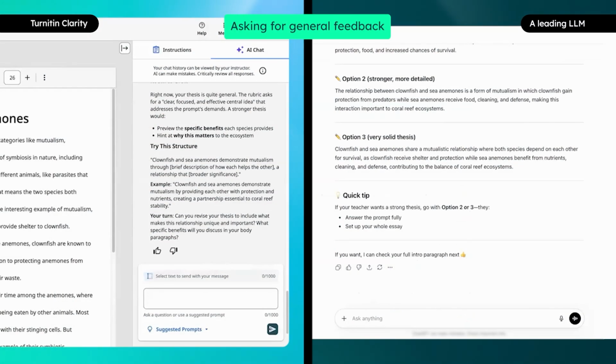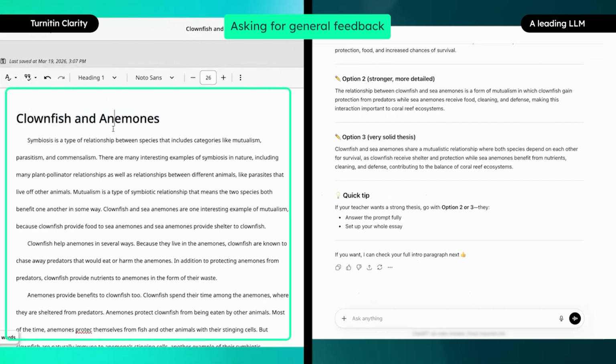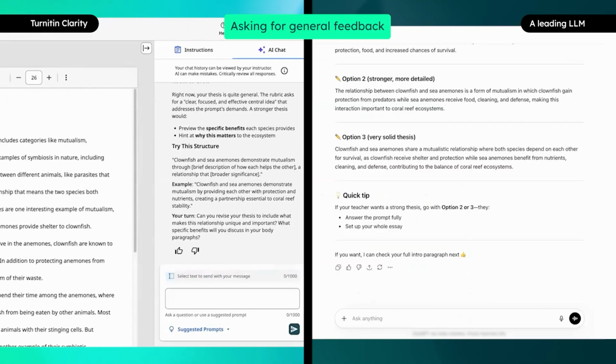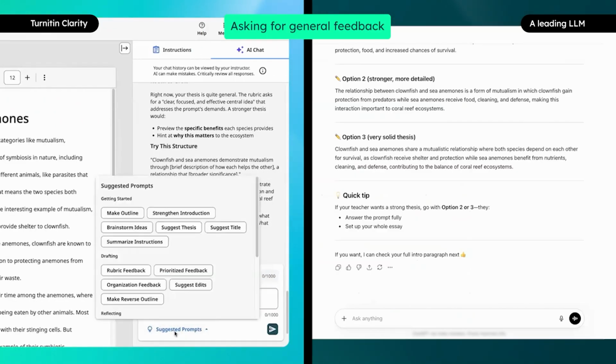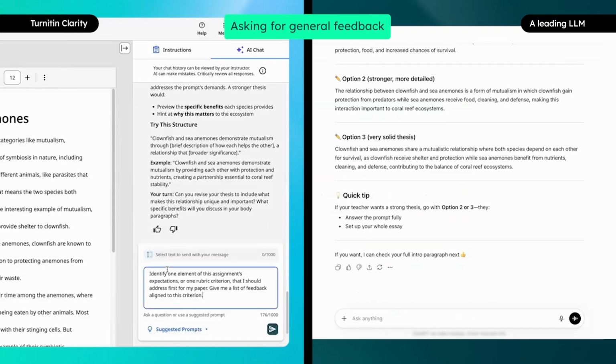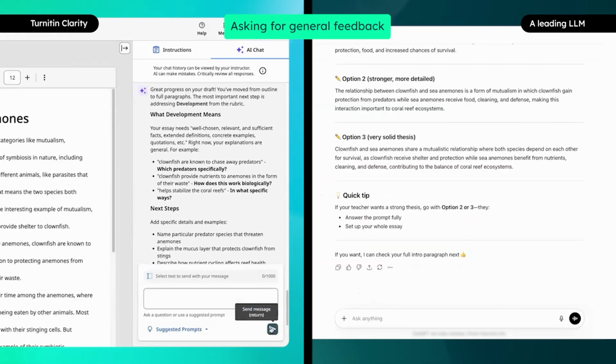We will show you how Turnitin Clarity responds to a student's prompt asking for general feedback on their essay, and how a leading LLM responds to a similar prompt. Within Clarity, the student has the option to write their own prompt or select one from the Suggested Prompts section. In this case, the student goes to the Suggested Prompts and selects Prioritized Feedback. Since the prompt references the essay already written in the Clarity composition space, the student does not need to do